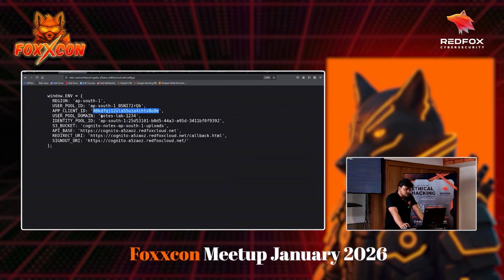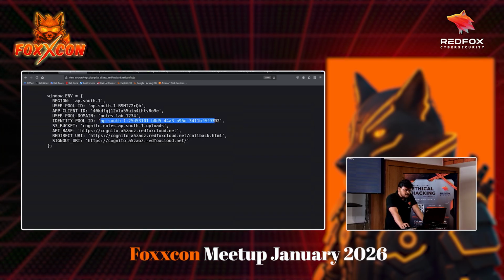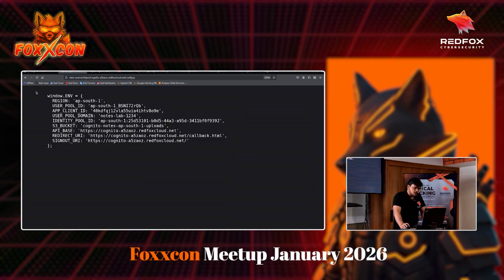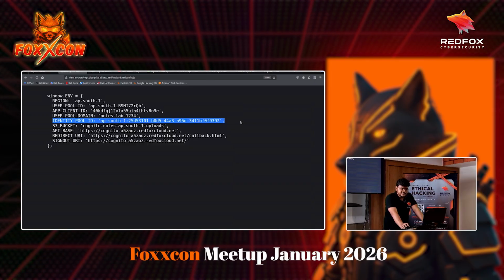That's the name of the user pool domain. That's the identity pool. And this is the S3 bucket. We are also seeing the API based Cognito URL, redirect URL, sign out URL. Most of these things can be publicly available, but there is an identity pool ID that is leaking here.